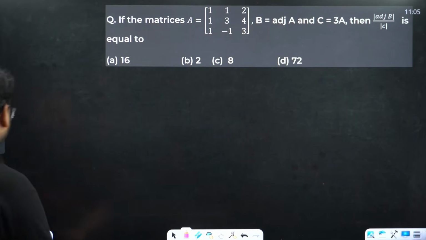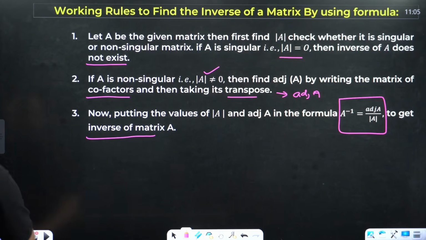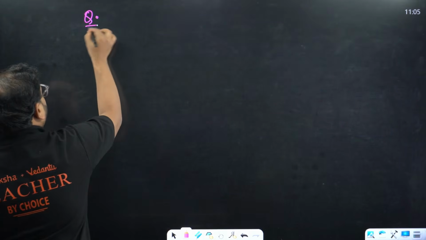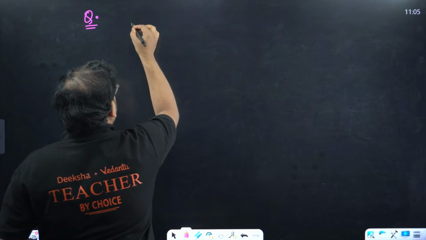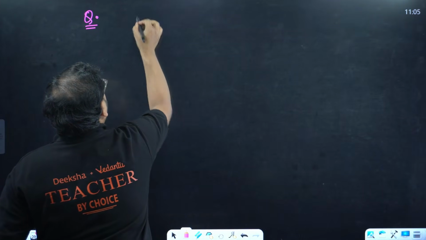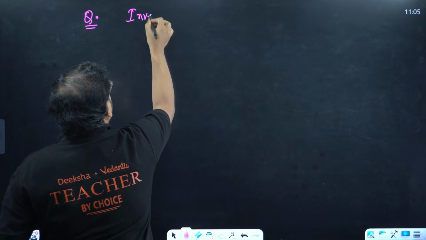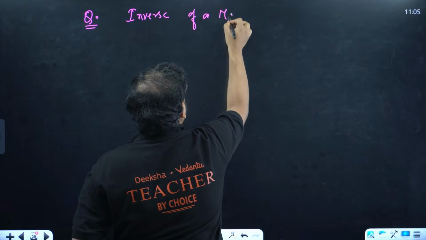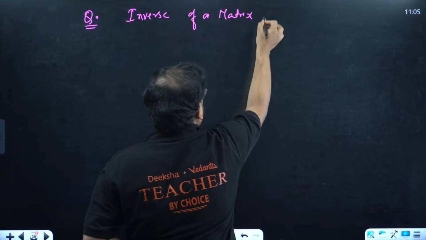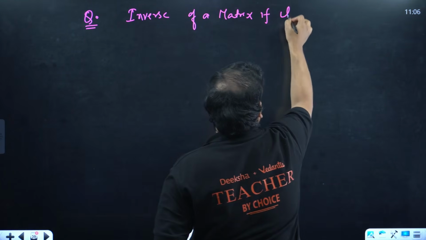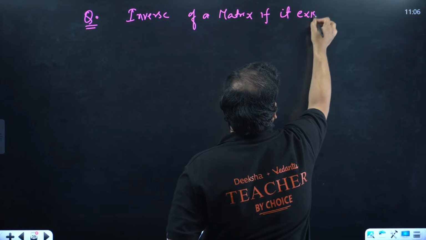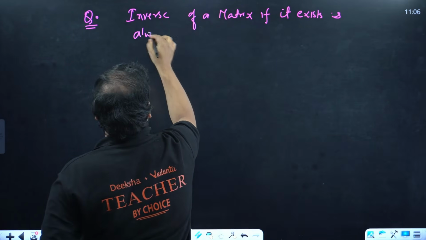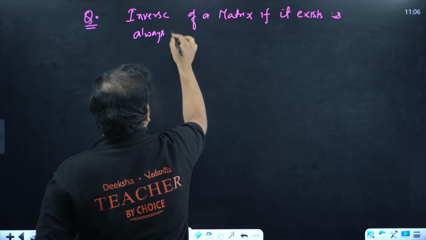But I want to solve one more question. When I was looking at this, I remembered one question. I want to solve that first. I forgot to put it over here. The question is: the inverse of a matrix, if it exists, is always unique.